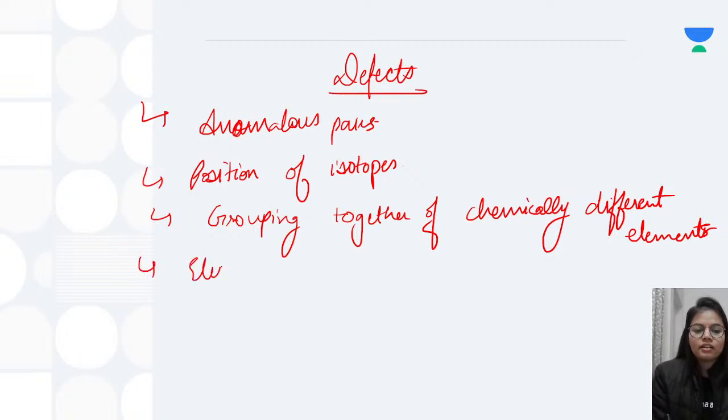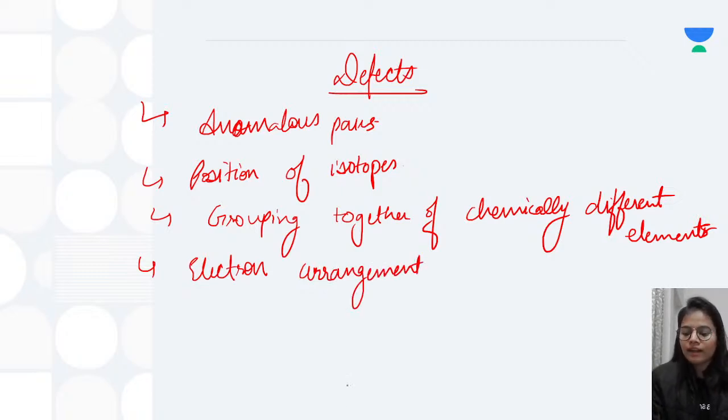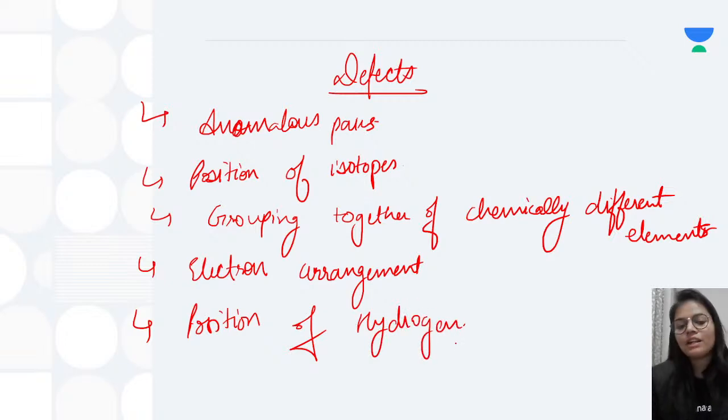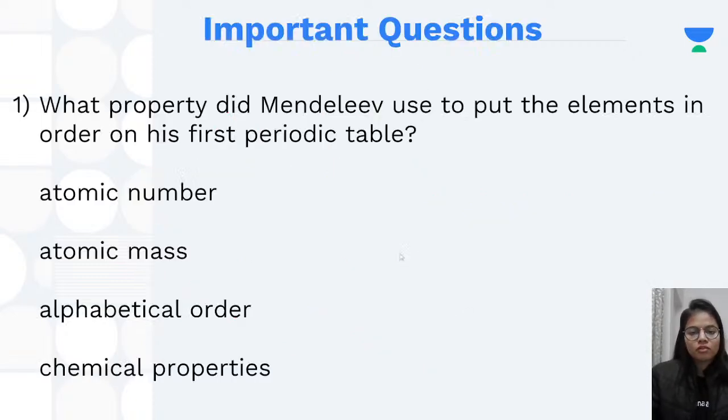Next is he was not able to explain the electron arrangement. Okay, and at the last there was a confusion in position of hydrogen. Okay, so these were the main reasons why the Mendeleev's periodic table was discarded, and then we switched on to the modern periodic table and the modern periodic law. Okay, so I hope the Mendeleev's periodic table is understood to everyone. Now we will be doing some of the questions.